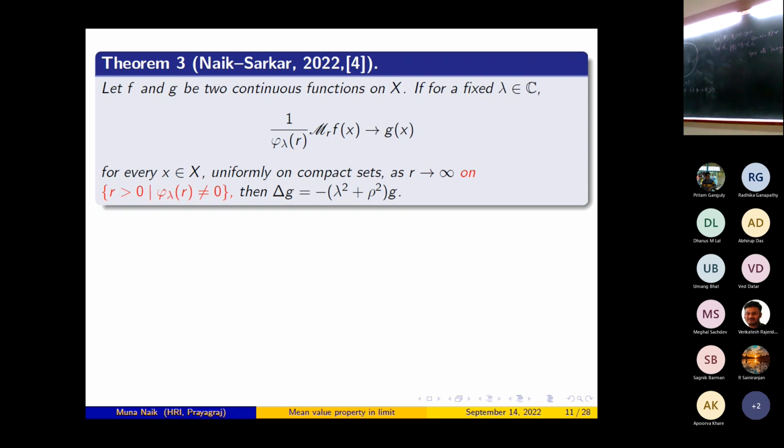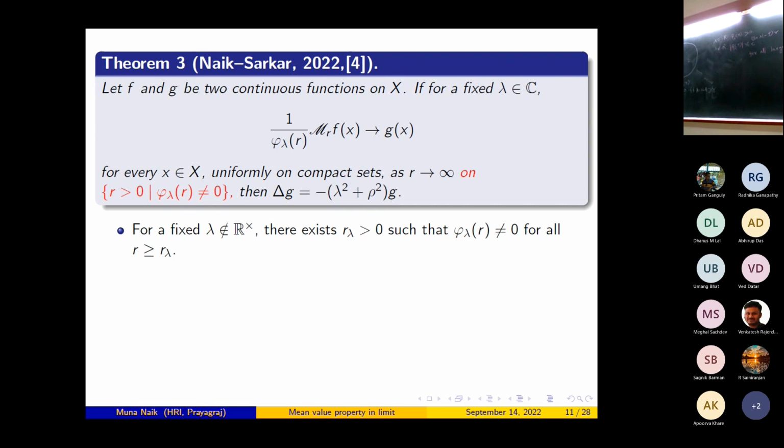Now, if lambda does not belong to R, then I have told you that the modulus of phi_lambda(R) is comparable to e to the power of (modulus of the imaginary part of lambda minus rho) R for all large R. But since we are taking R tends to infinity, in that case also we don't have to bother. If you combine those two things, we have really covered the case when lambda is not a non-zero real number.